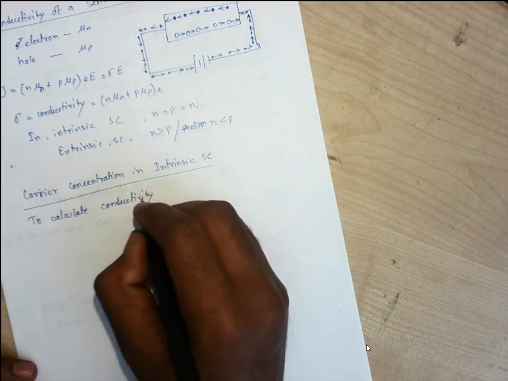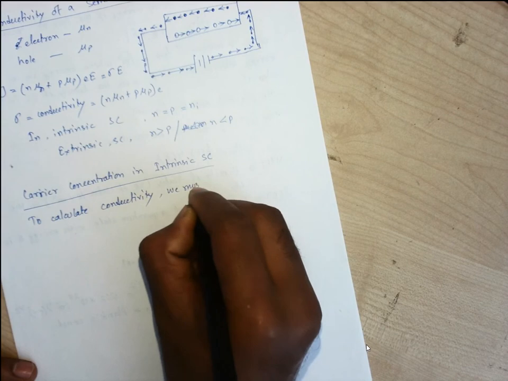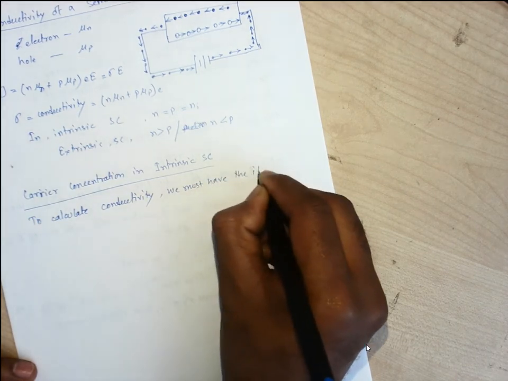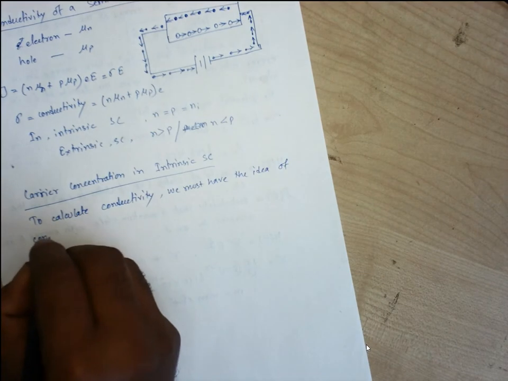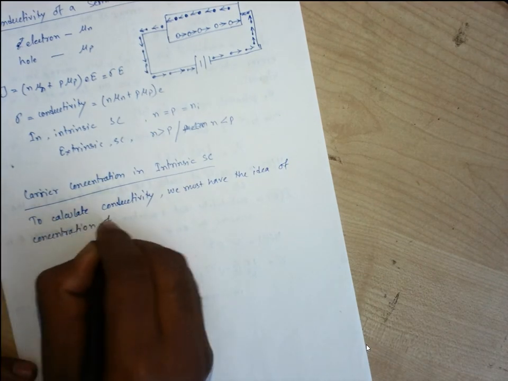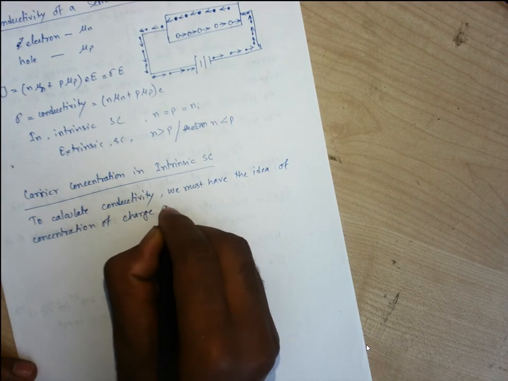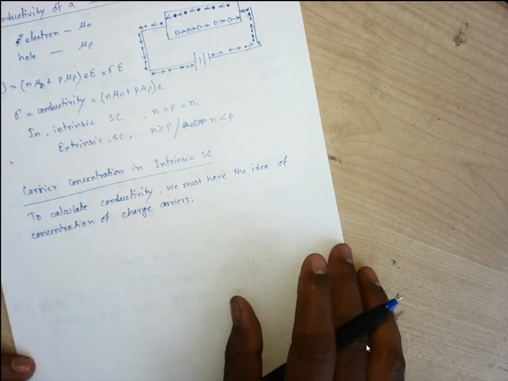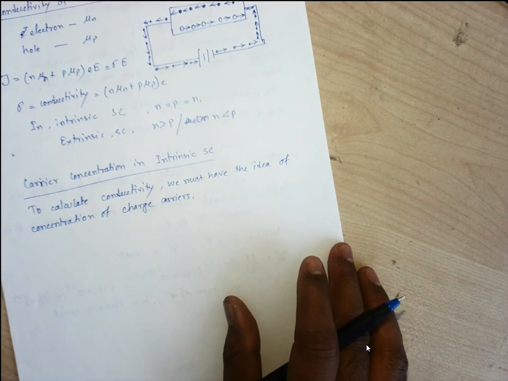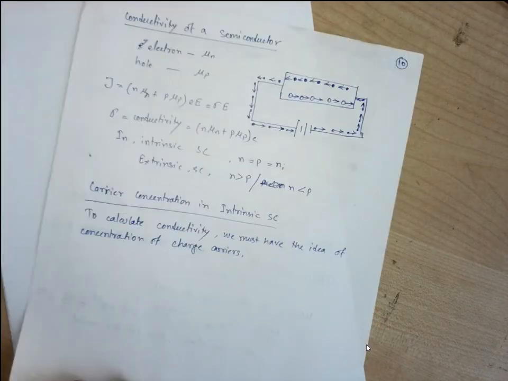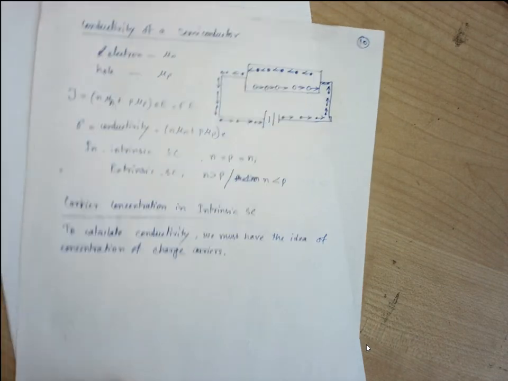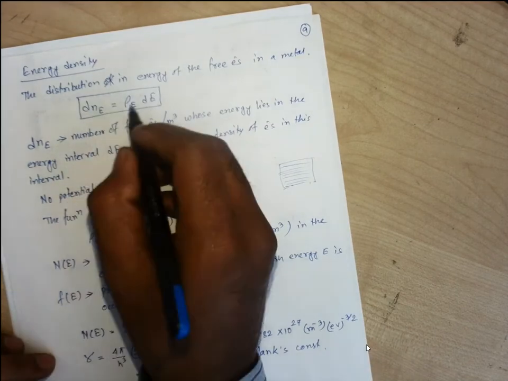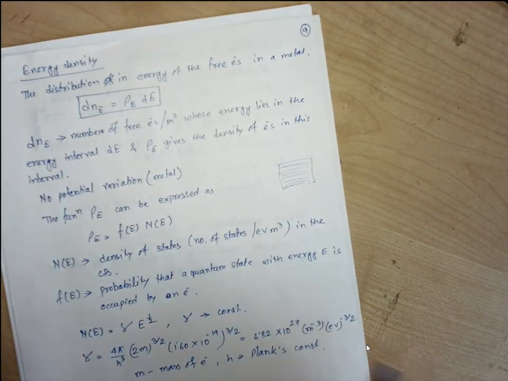we must have the idea of the concentration of charge carriers. Okay, so what have we been finding? Here we have seen that in a particular energy interval, what is the number of free electrons? That was for the case of metal. So we can use the same concept to find out the charge carriers, either the electrons or holes.